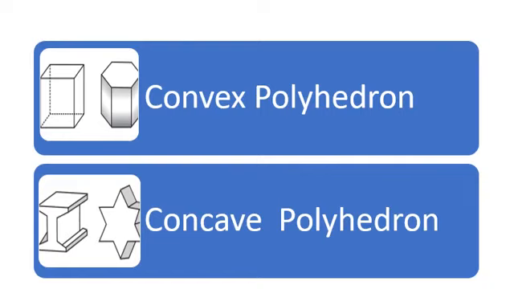Coming to the next type, that is the concave polyhedron. Simple polyhedrons which are not convex are called concave polyhedrons. So which are not convex means they need to be concave polygons. So what are concave polygons? Polygons in which a portion of at least one diagonal lies exterior to the polygon.